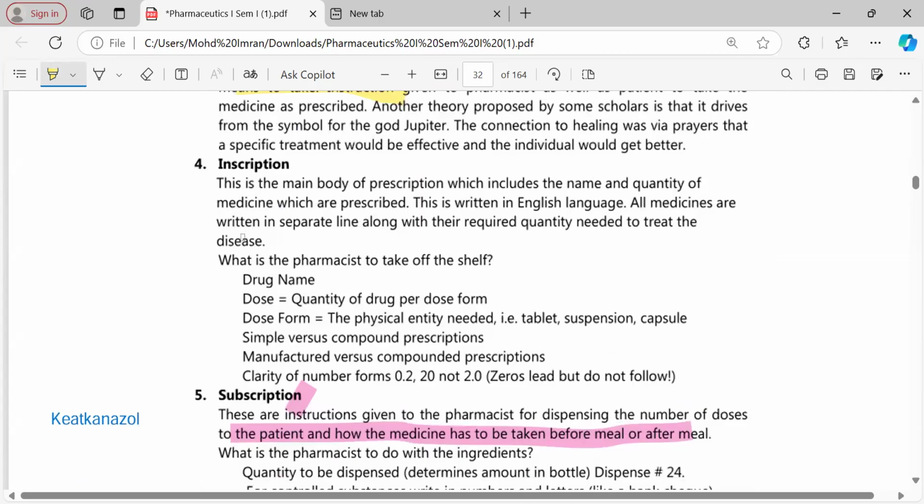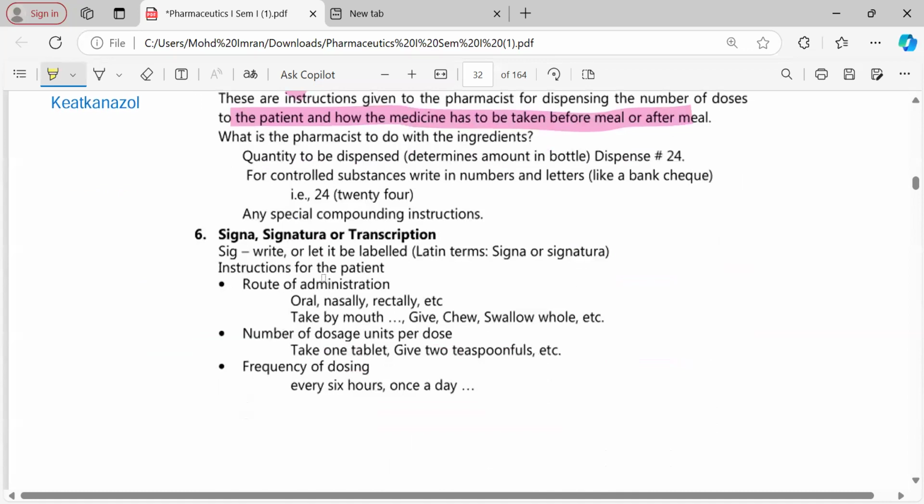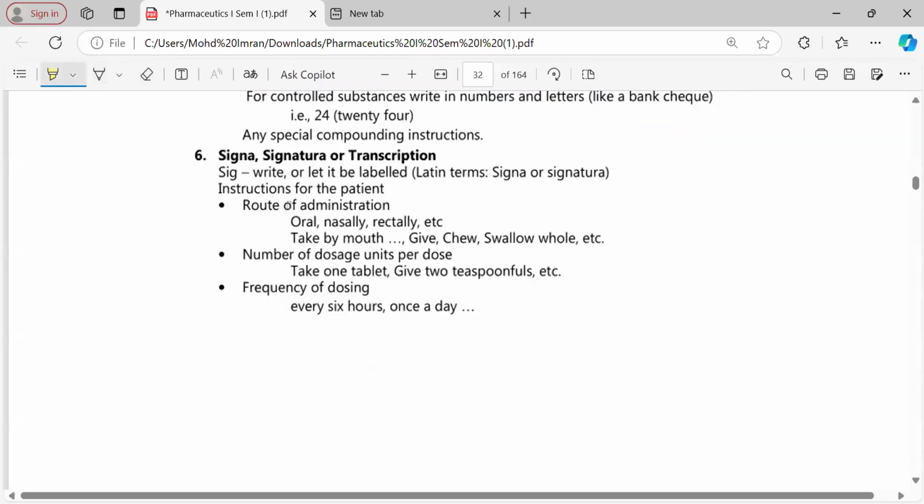Inscription is the name of the drug in a modern prescription, the quantity of the drug, how many mg you are giving, the dosage, and the form of the drug, whether it should be tablet, capsule, suspension. All these things should be mentioned. Then we have the signatura, the instructions given to the patient on how to take the formulation. That is the signatura.